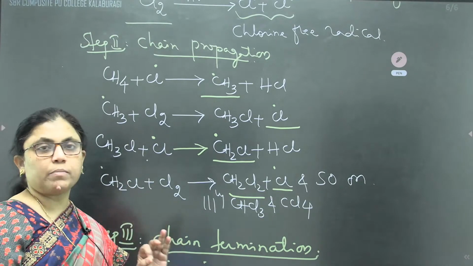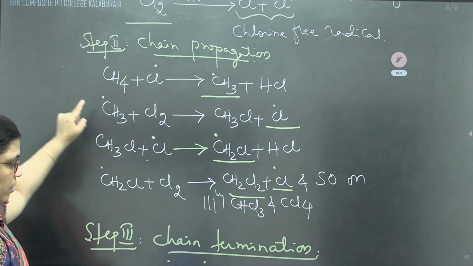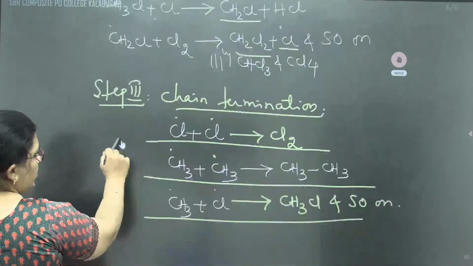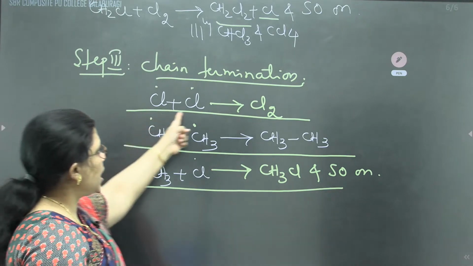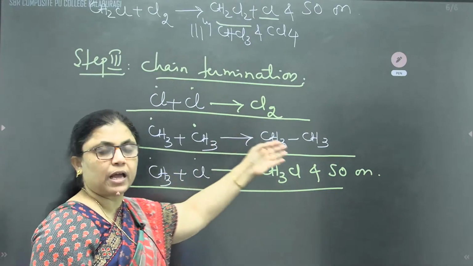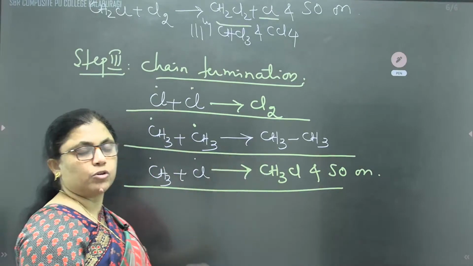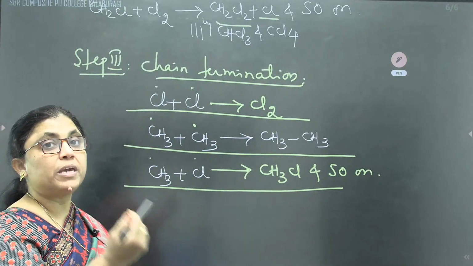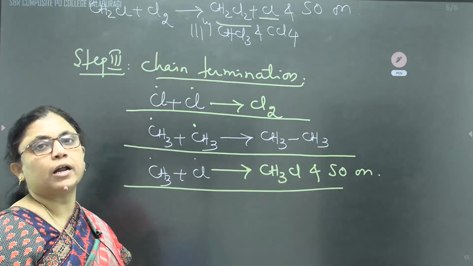This is a very important mechanism, children. Every step carries one mark: chain initiation 1 mark, propagation 1 mark, and termination 1 mark. In the termination, what happened? Every free radical combines to form a molecule. Chlorine free radical with chlorine free radical forms a chlorine molecule. Methyl free radical with methyl free radical produces ethane. Methyl free radical with chlorine free radical produces methyl chloride, and so on. So reactions are going to continue till you get a final product.